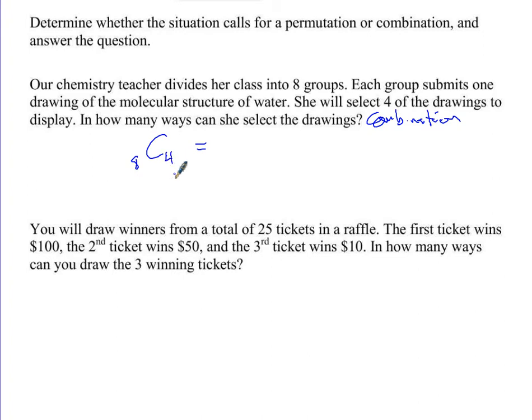And now we can type that, or write that out. It's n factorial, so what do I write? 8 factorial divided by 8 minus 4 factorial times 4 factorial. And then we can enter that straight into our calculator. And what do we get? Yep, there's 70 ways.